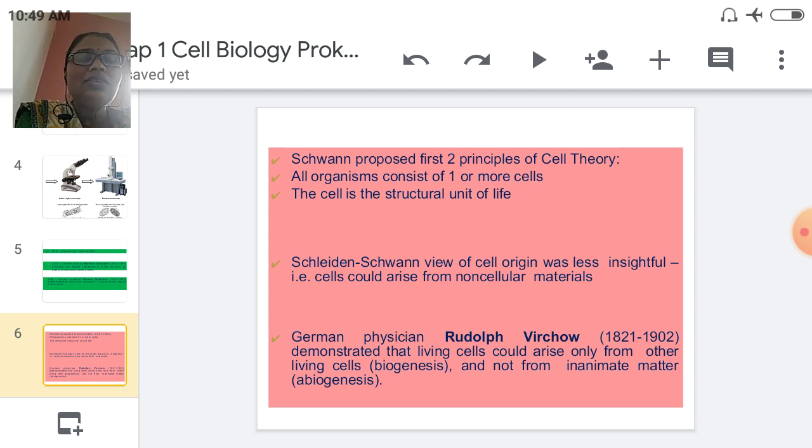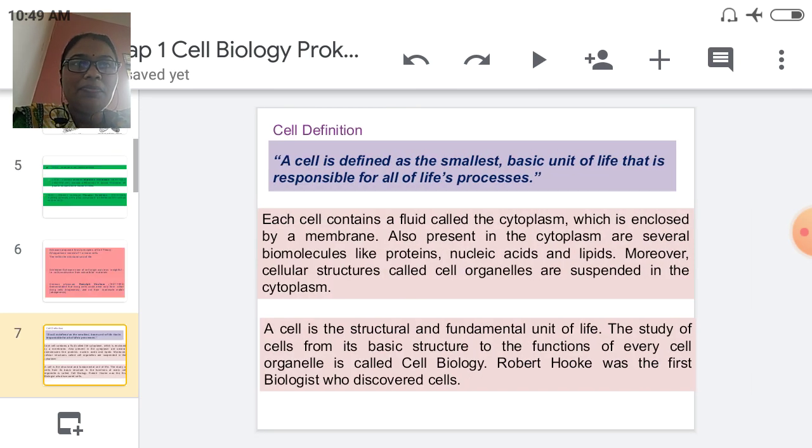Then Schleiden and Schwann, the botanist and zoologist, had a less insightful view of cell origin, that cells could arise from non-cellular material. Then going to the next scientist, the physician Virchow, demonstrated that living cells could arise only from other living cells. It means biogenesis, not abiogenesis. So living things or cells arise from biogenesis, from living cells. This is all about the discovery of the cell.